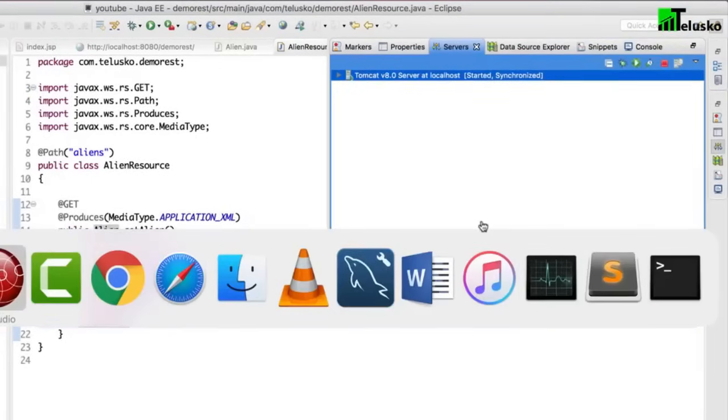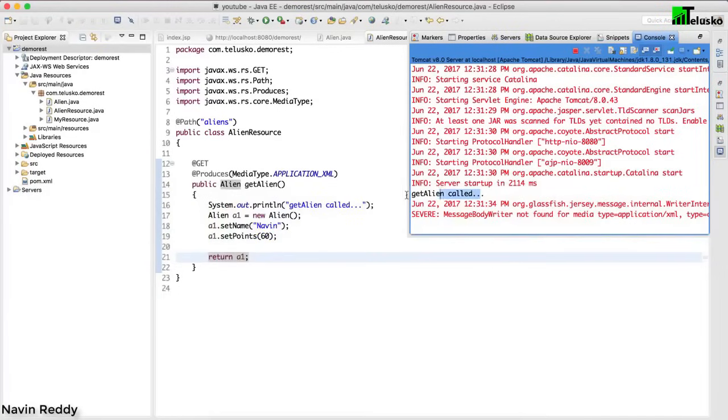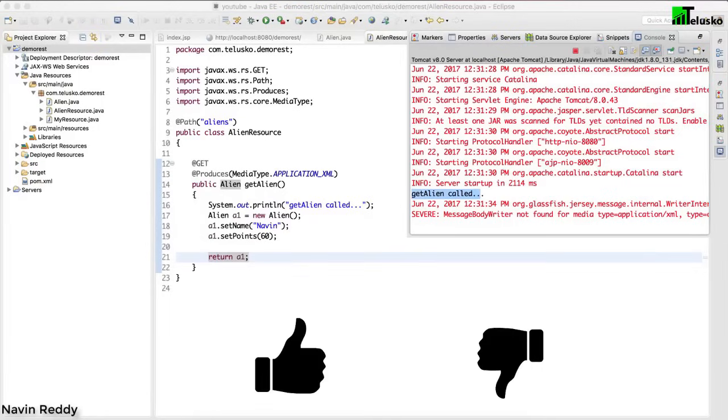Let's get back to our browser, which is here, and the same request. Oh, again, we are getting 500. It says get called. Now, what is wrong? The thing is, whenever you send a request, the alien is ready to get converted, but then,